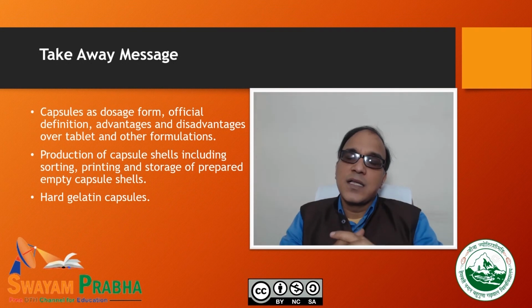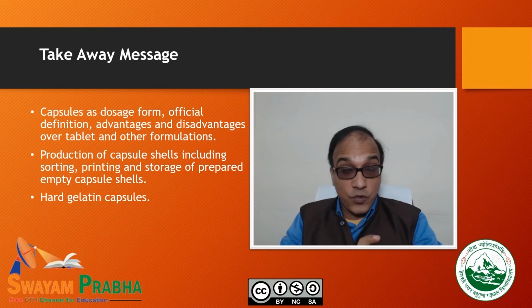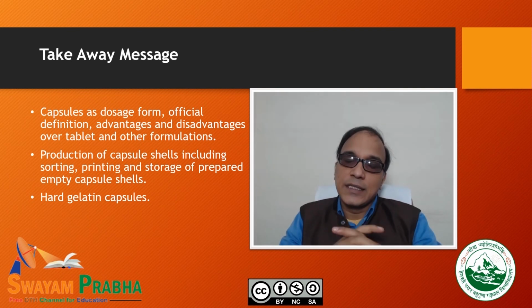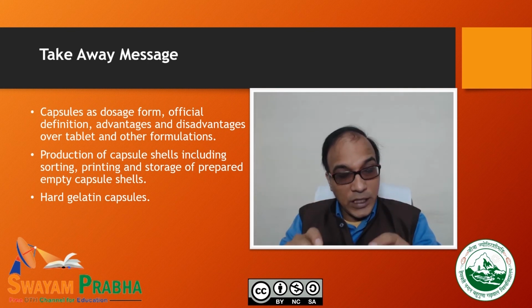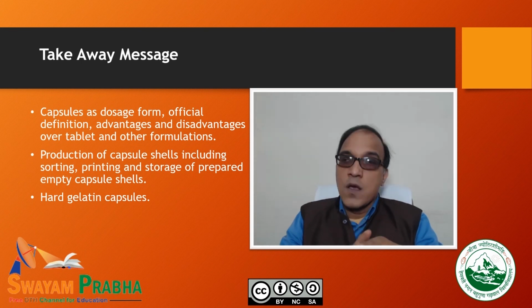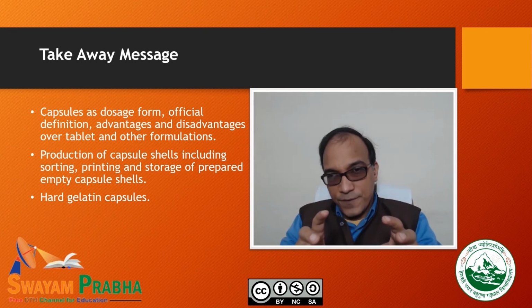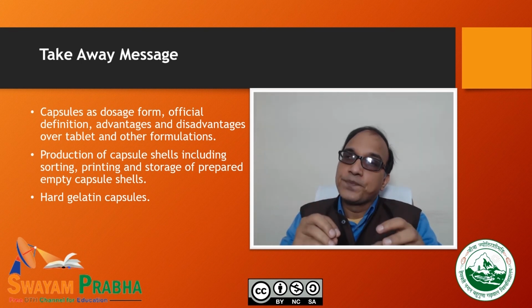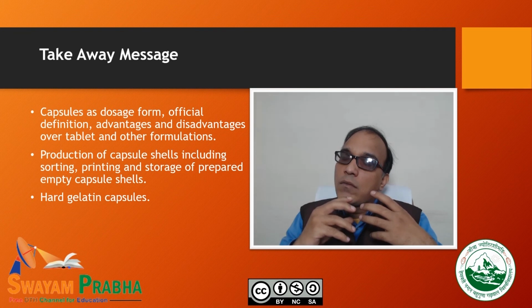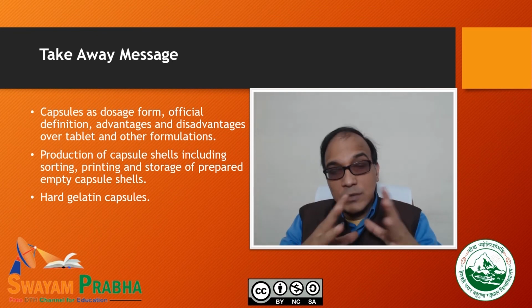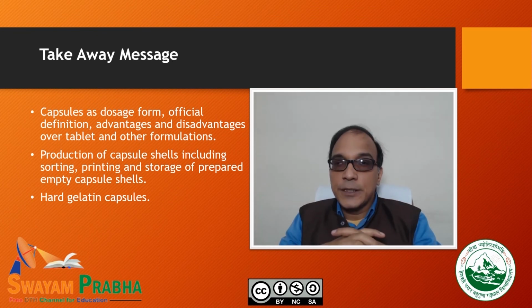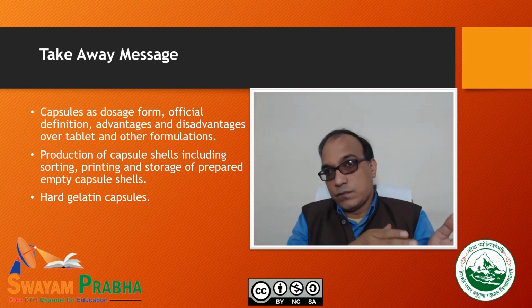So let me summarize this capsule production technology. Whatever we have discussed in this lecture: capsules are unit dosage forms. They are solid dose forms. We studied their official definitions. We can put drugs which are generally incompatible with each other in other dosage forms.